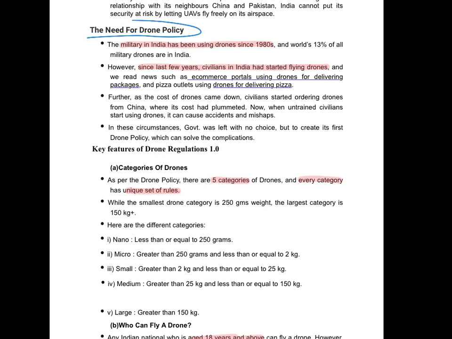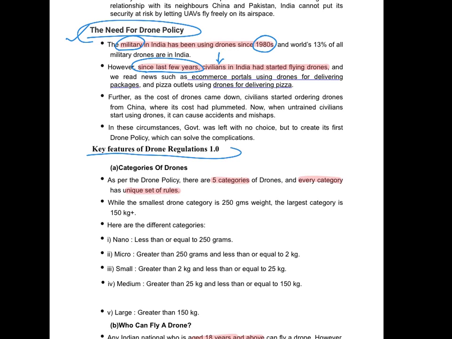Coming to need for drone policy, so the military has been using drones since 1980s, but since last few years civilian use has started, and because civilian use is unpredictable, we need guidelines. That is why these have been formulated now.